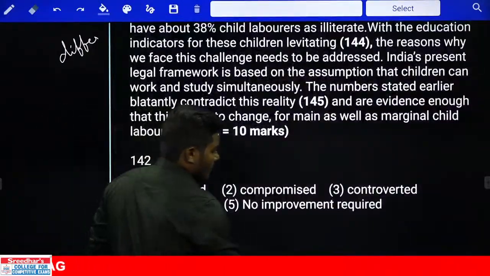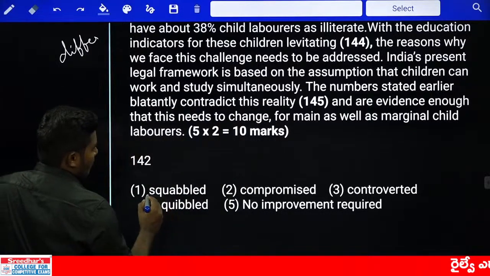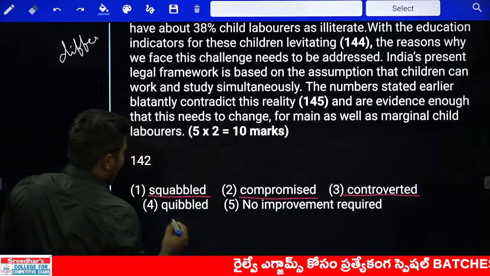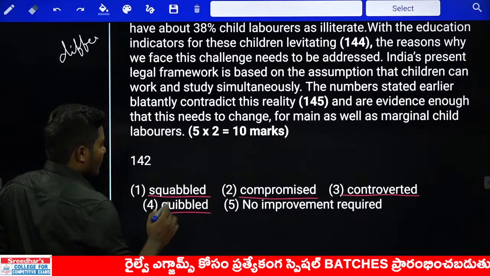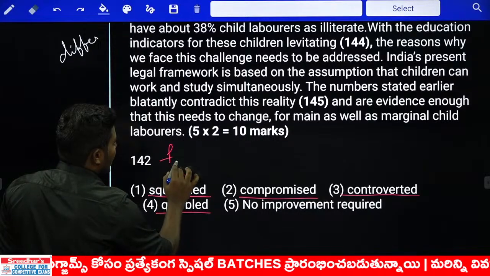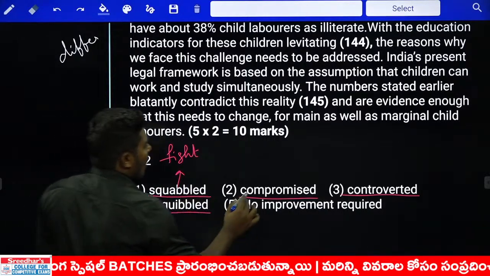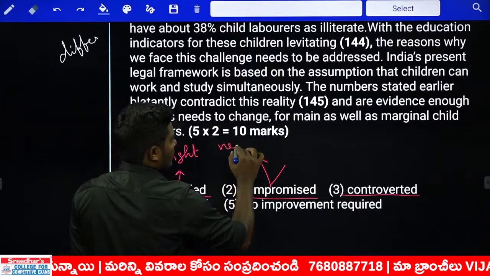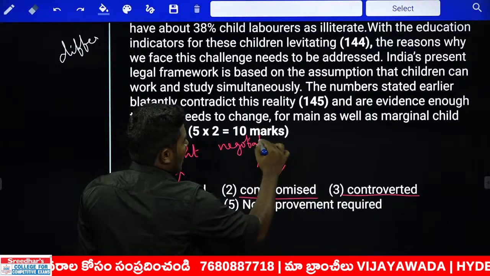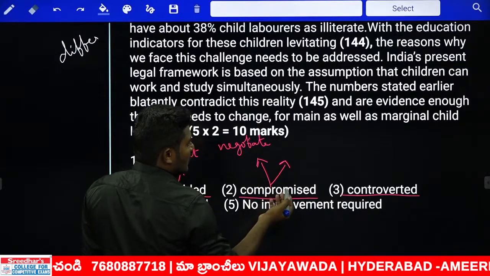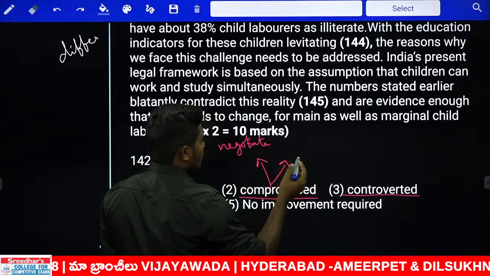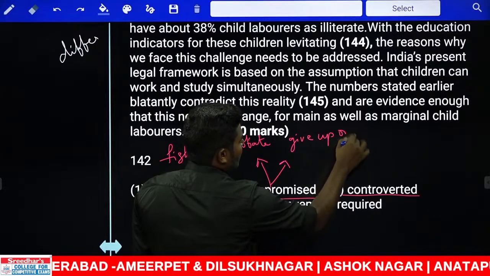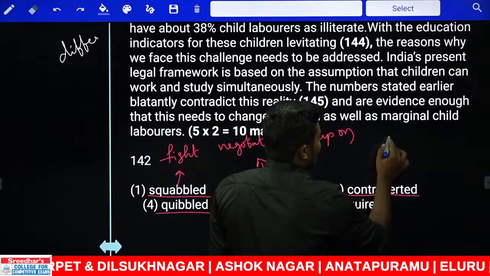What are the alternatives we have? Look at the words. First word is squabbled. Another word is compromised. Next one is controverted. Another one is quibbled. If you look at the words very carefully, squabbled gives the meaning of fighting or agitating against someone. Compromise has two meanings. One, compromise speaks about negotiations, to negotiate. And another compromise speaks about compromising with the situation. That means to give up on something. Next one, controverted, to make something controversial.